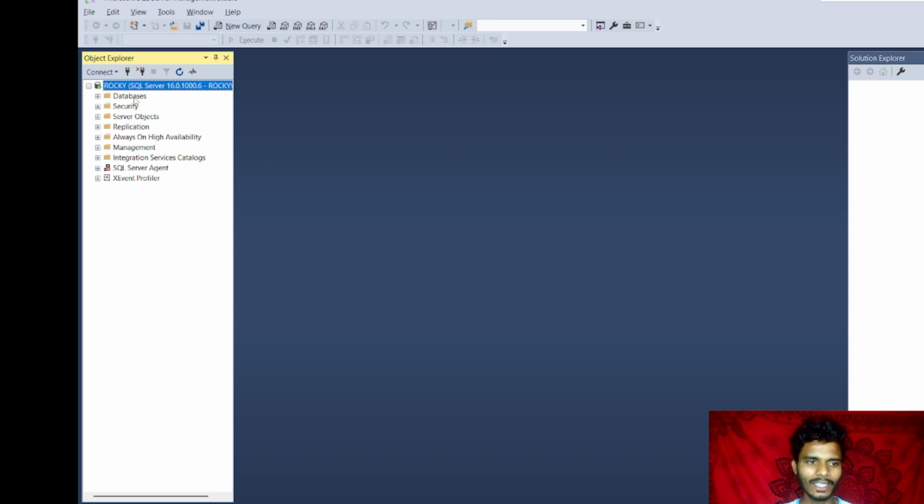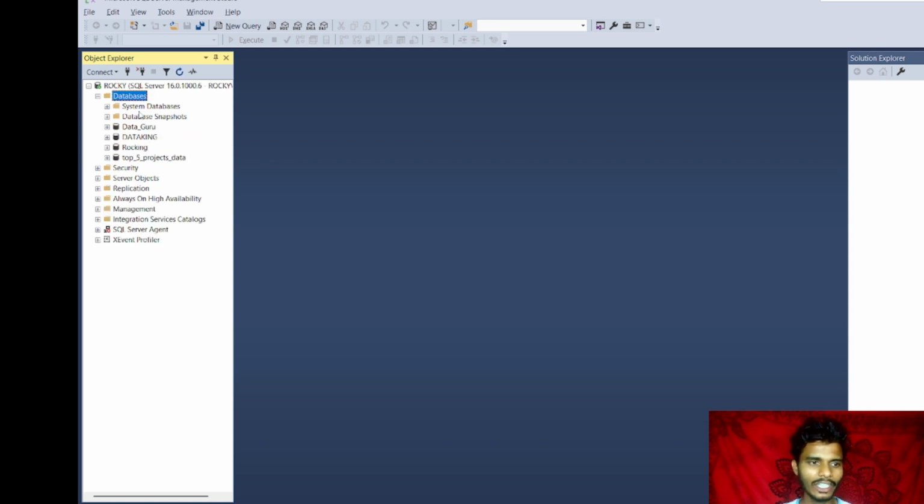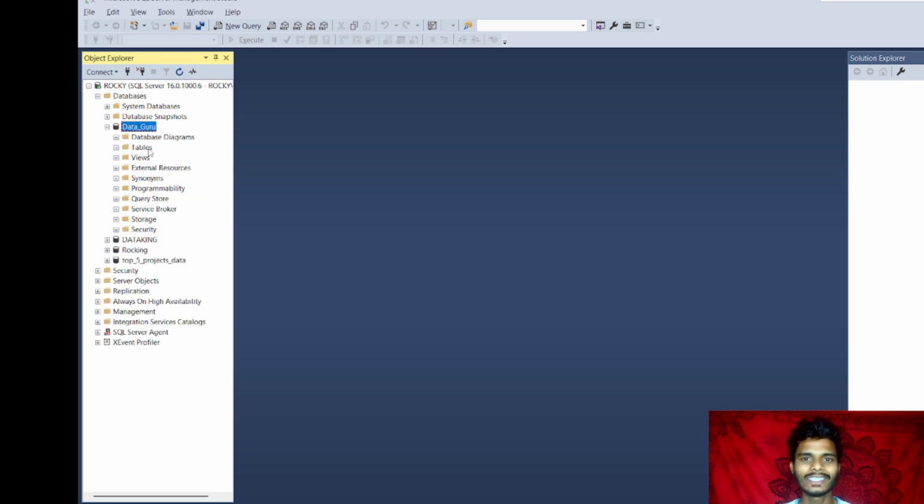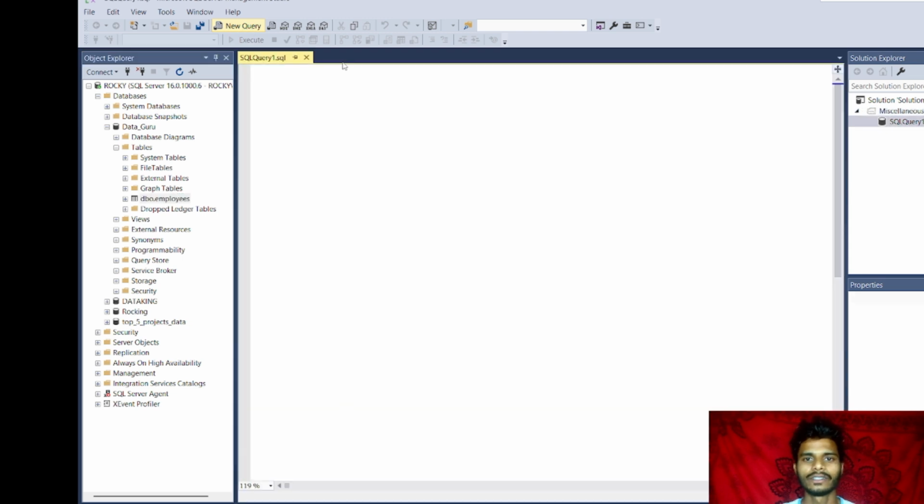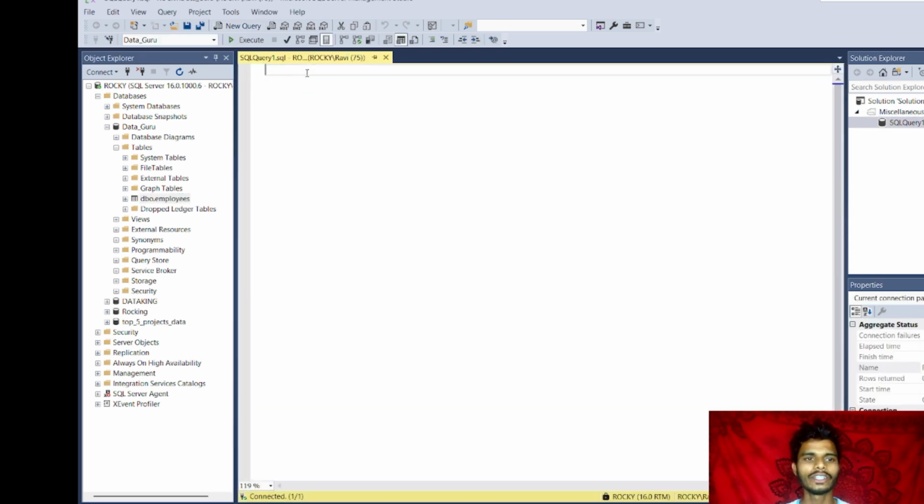Here this is Microsoft SQL Server. Here you can see the databases. I have Data Guru, Data King and Raw King, and Top 5 Projects Data. These are the four databases that I have created. If you click on Data Guru, you can see the tables, and the employee table is there. If you want to write a query, here you can see the option New Query. Click on this and it will take you to the query editor.